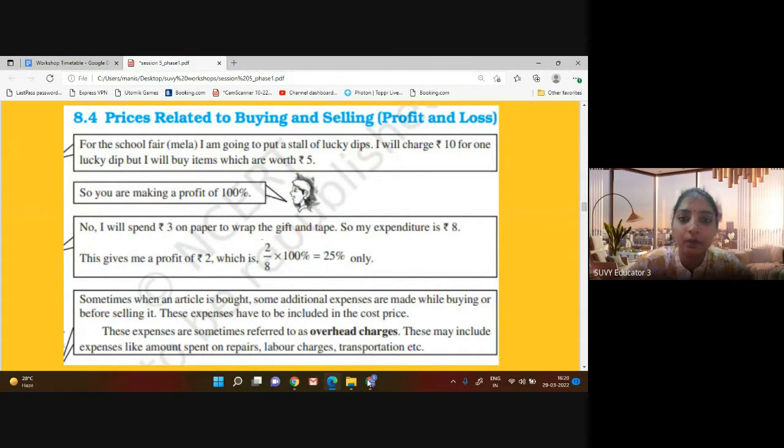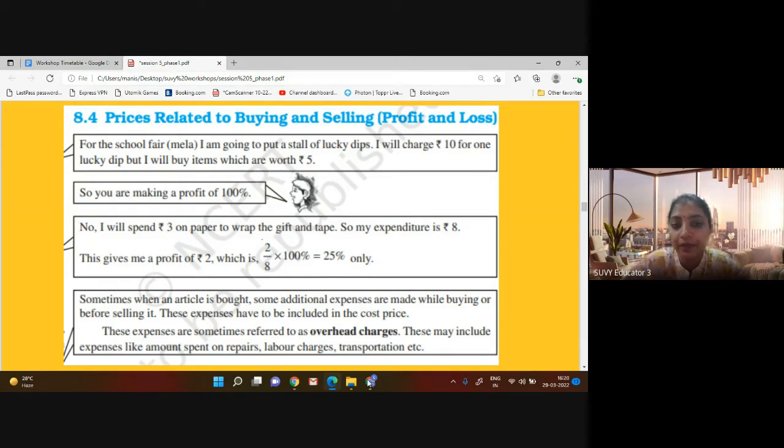Prices related to buying and selling, profit and loss. For the school fair, I'm going to put up a stall of lucky dips. I will charge rupees 10 for one lucky dip, but I will buy items which are worth rupees 5.